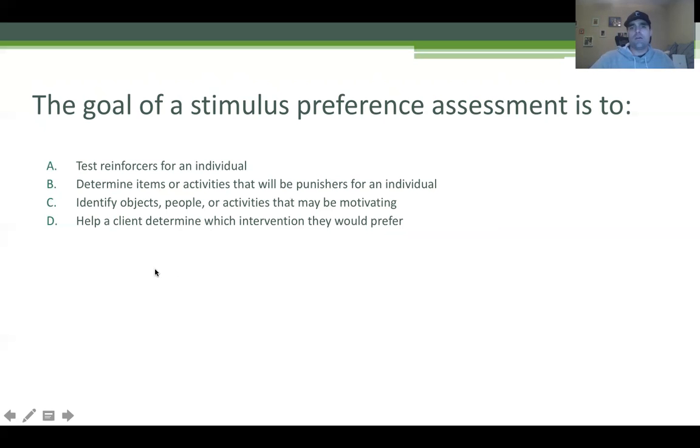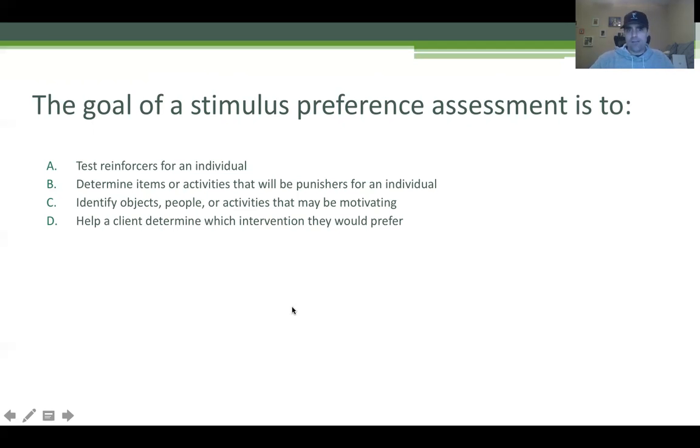A, test reinforcers for an individual. This is a preference assessment, not a reinforcer assessment. So we're not testing reinforcers, we're just testing stimuli. We don't know yet if they like them, if they hate them, whatever. Just because something is preferred doesn't make it a reinforcer. That's a very important concept. Just because somebody likes something doesn't mean they're going to be willing to work for that item. So if you're testing reinforcers, you'd be doing a reinforcer assessment. We're not doing that. We're doing a preference assessment.